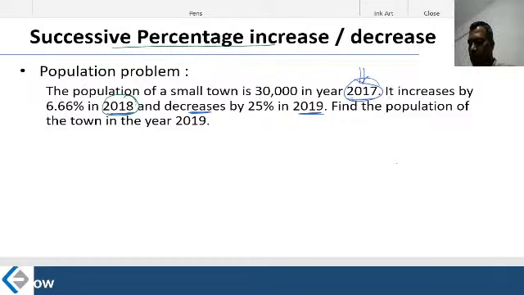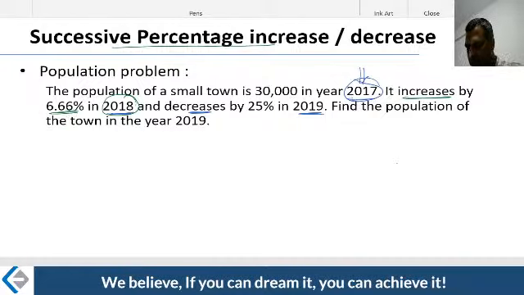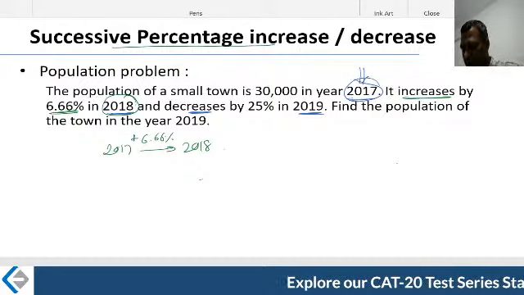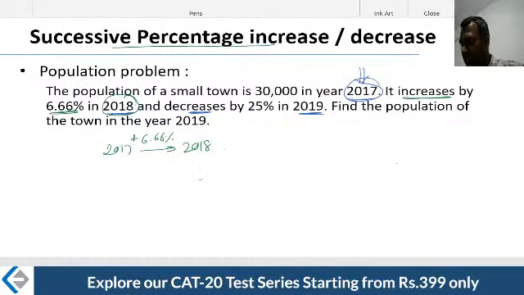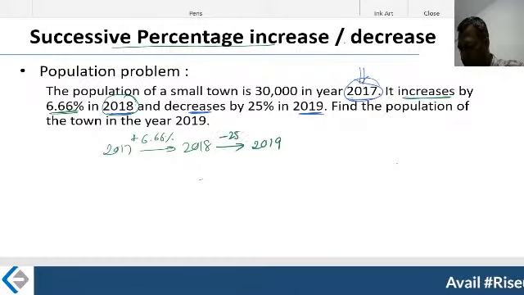We already learned about the multipliers. From 2017 to 2018, there is an increase of 6.66%. Whatever the population in 2017, the number is given to us, and we'll come back to that number in a while. Second part, from 2018 to 2019, there is a decrease of 25%.